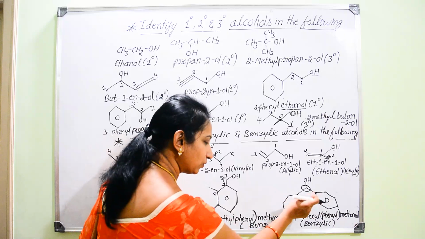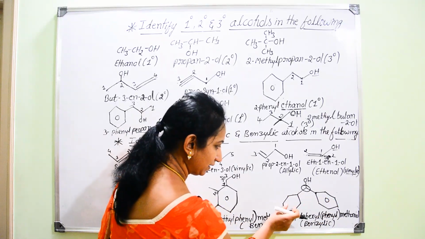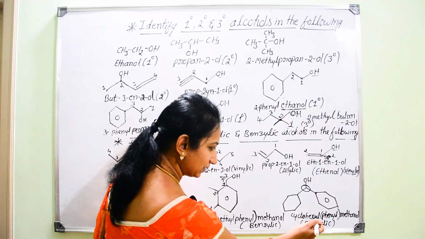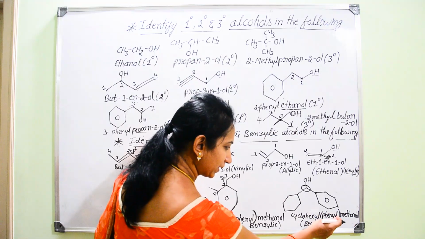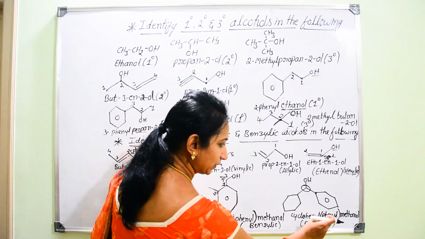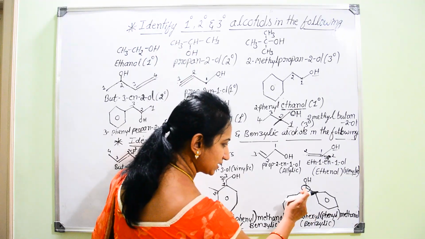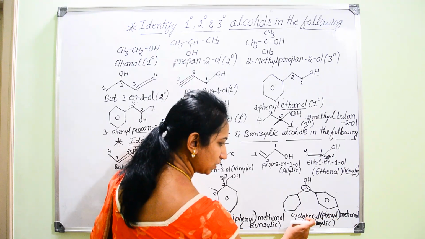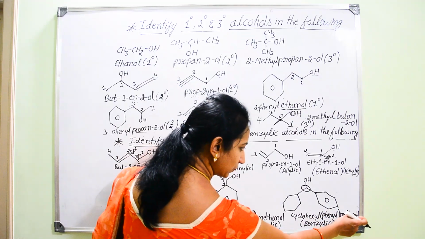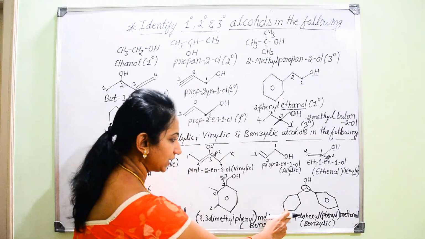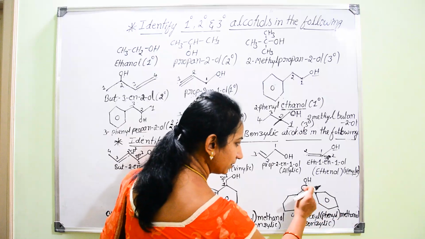And these two are now considered as substituents. Here one is phenyl, and another side is cyclohexyl. Therefore, we have mentioned cyclohexyl, and within small brackets we have to mention phenyl. Why do we have to enclose it in a small bracket? Because these two are attached to the same carbon atom. These two are acting as substituents for this methane, along with the suffix OL, methanol. Therefore, the name of this structure is cyclohexyl(phenyl)methanol.